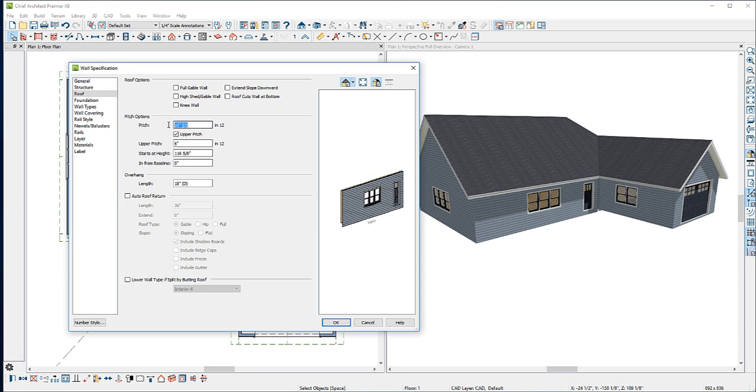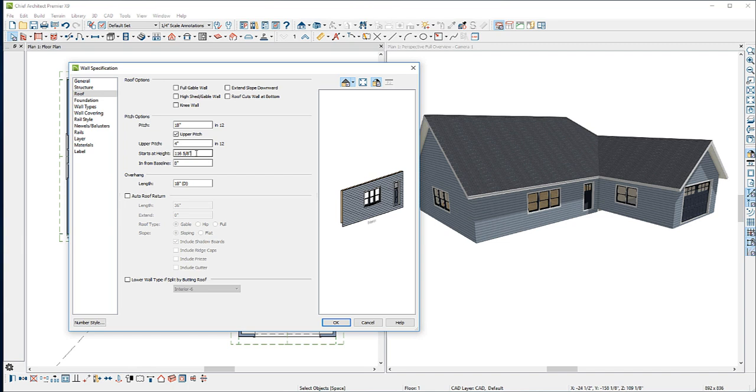The lower pitch, where it starts at the wall, I want to be a nice steep pitch. I'll use 18 and 12. Then the upper pitch, where it flattens out, I'll use 4 and 12. But then I'll need to determine where this change will happen.